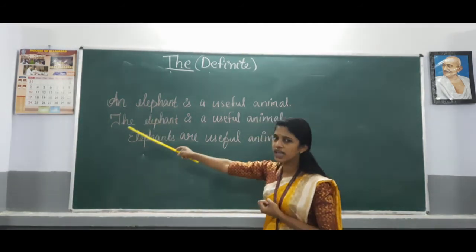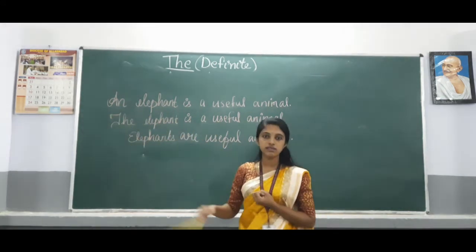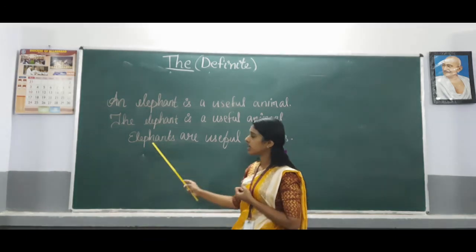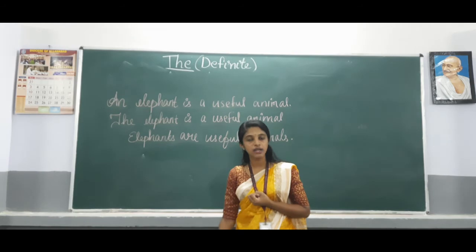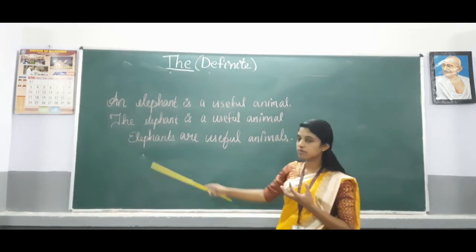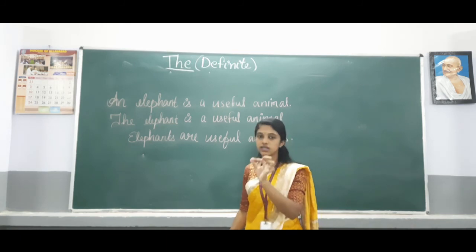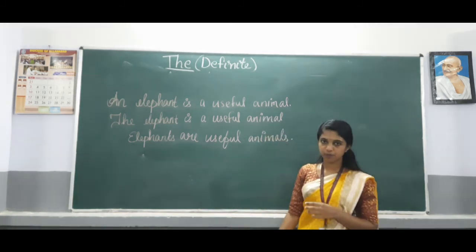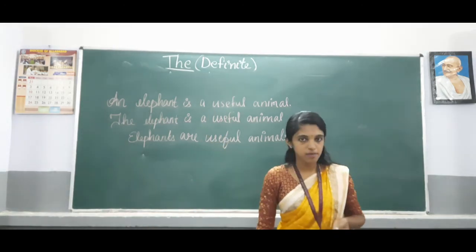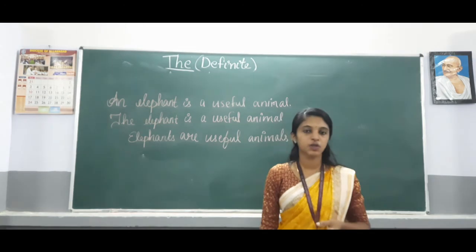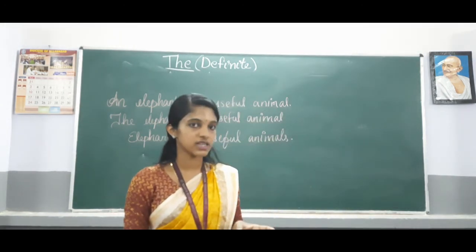Now here next one, the elephant is a useful animal. So here it represents the whole class of elephants. Now again, elephants are useful animals. It means all elephants are useful animals. So sometimes we see in general sense, sometimes we see each one. Okay, so that is the difference. The sentences almost look same but convey different meanings. Okay, so these are about the definite and indefinite articles.